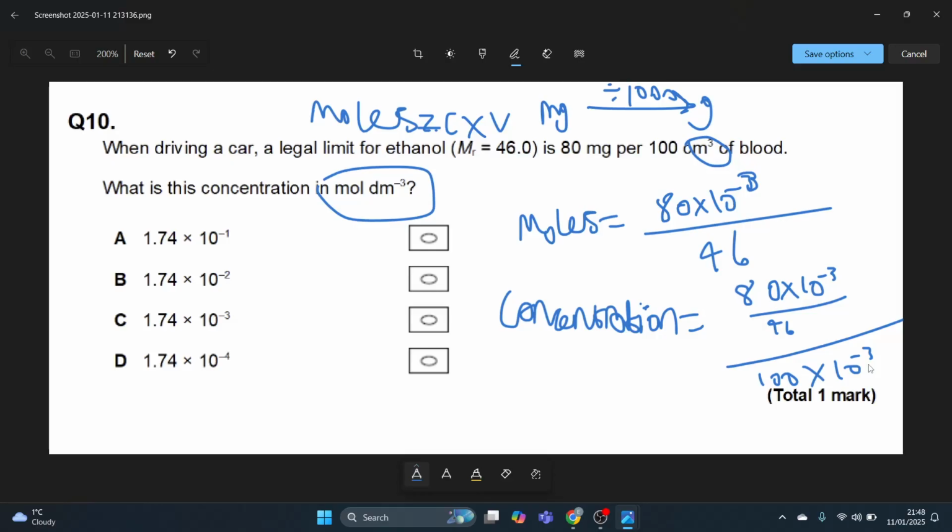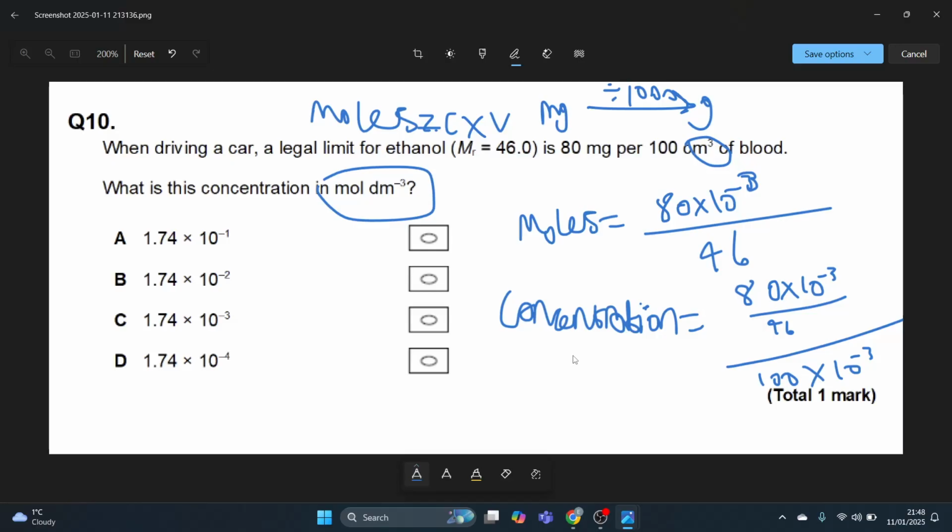8.0 times 10 to the power minus 3, divided by 46, divided by 100 times 10 to the power minus 3. I should get 1.74 times 10. Okay, I've clearly done something wrong.